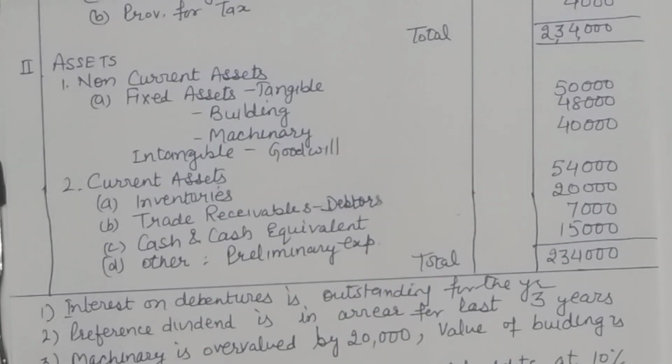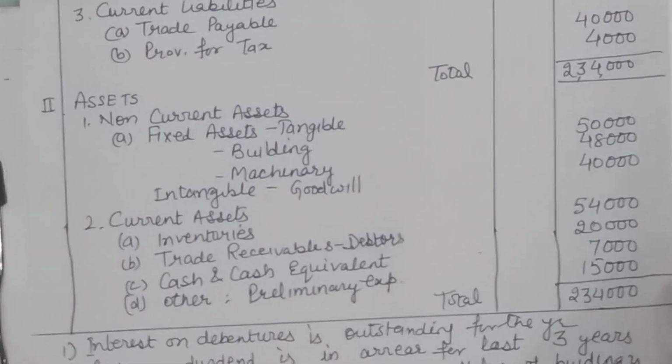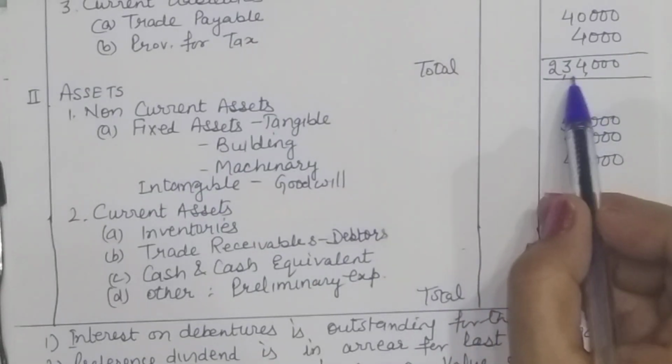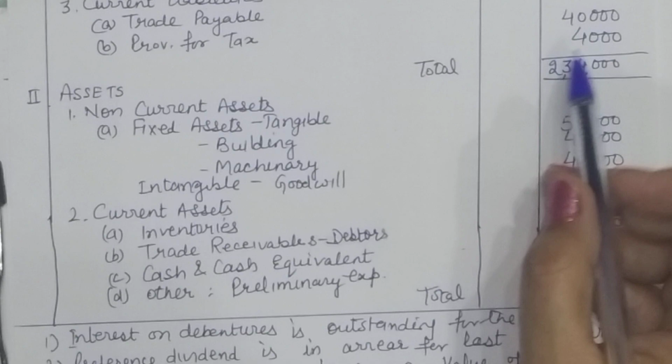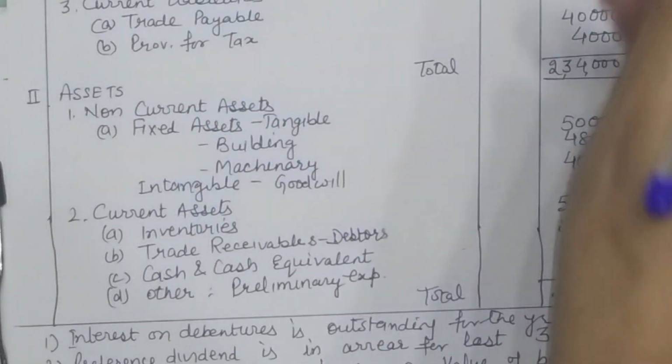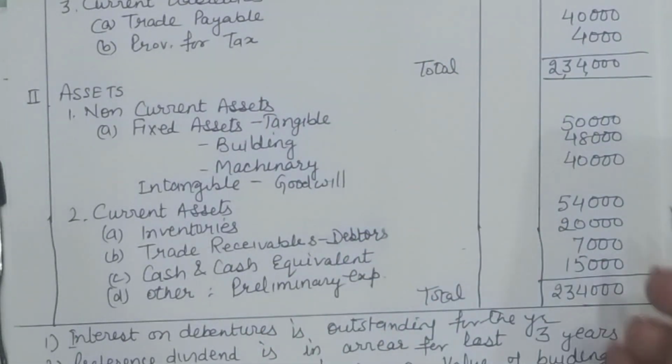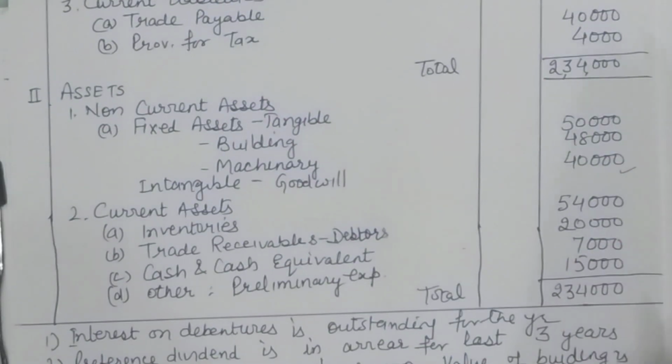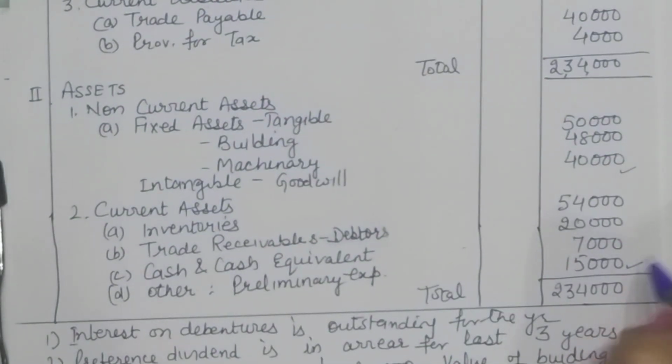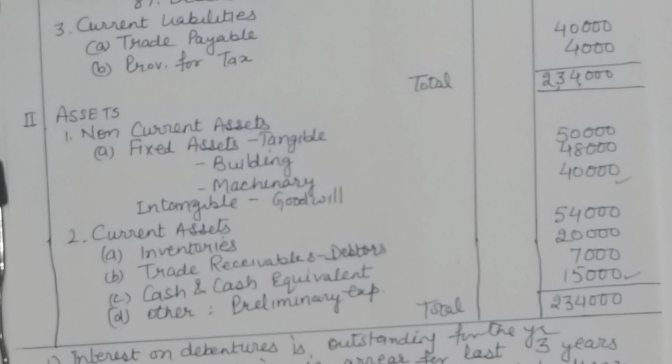So when you look at the balance sheet, what we find is that it is having a lot of accumulated expenses or losses. Like out of 2,34,000 rupees of total here, 1,60,000 is the loss. Then you have goodwill, preliminary expenses. So in all, the company is having a lot of losses.